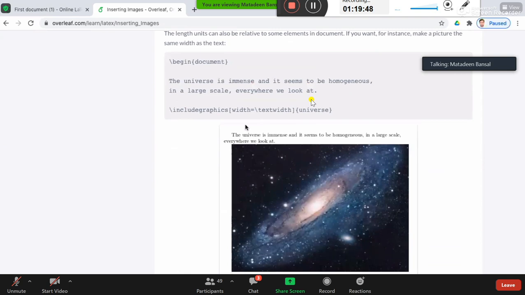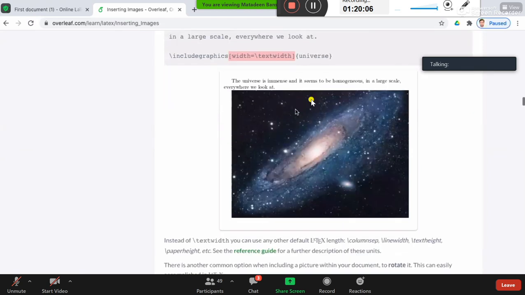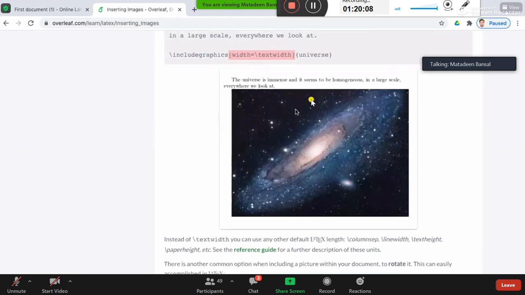Or there is another way of resizing the image. You can use width equals text width. Text width means the overall text width from end to end. So the width will be equal to the text width, and it will occupy all the text width. Its height will be adjusted to keep the aspect ratio.